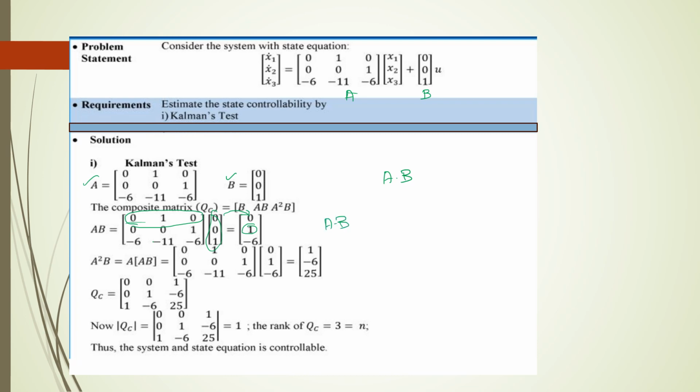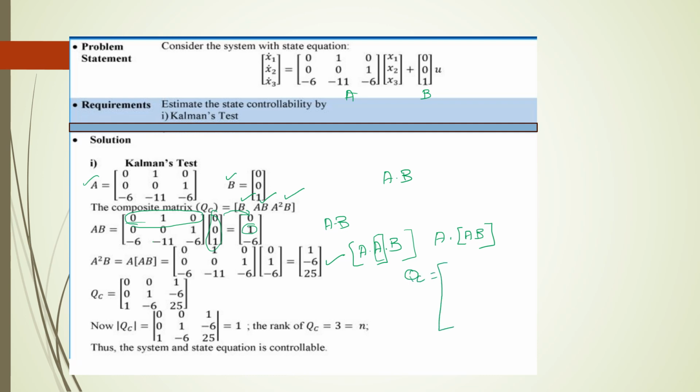Now the next thing is we need to find A squared B. For that we can find A dot A first, or else we can use the A dot B that we already got, and multiply this with A. If we find this, we can get this. So already we have B in the question, we have got A dot B, and then A squared B also. Now we need to form the Qc matrix over here.